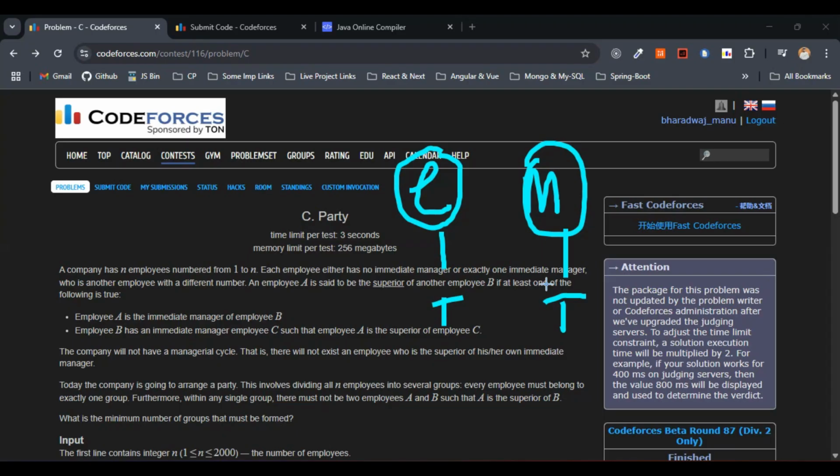To ensure this, we need to find the maximum depth of the employee. You would have already guessed that we can go with the depth first search, right?